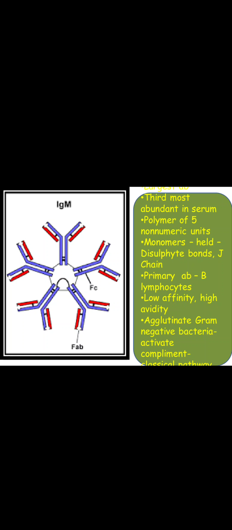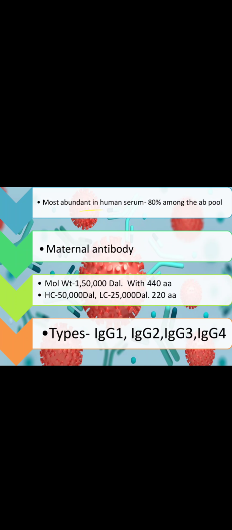On the onset of the infection, IgM is the antibody which is produced initially. As soon as a person gets infected with any particular antigen, IgM is produced first. As the infection proceeds, the concentration of IgM decreases and IgG increases.